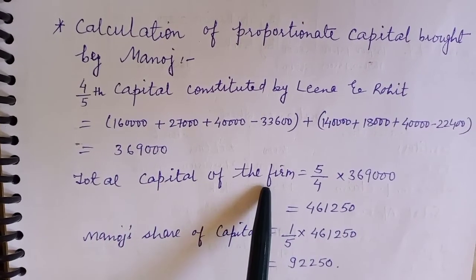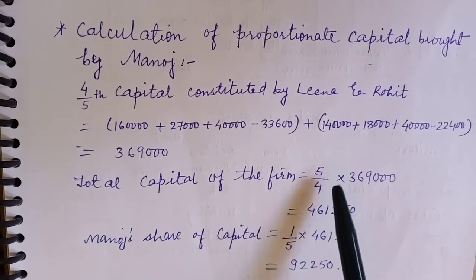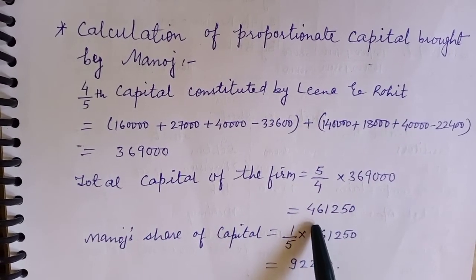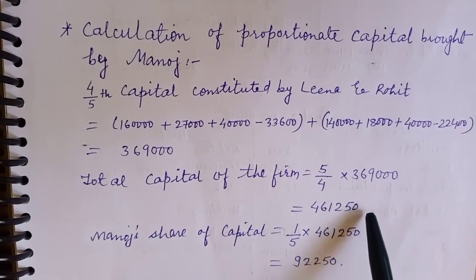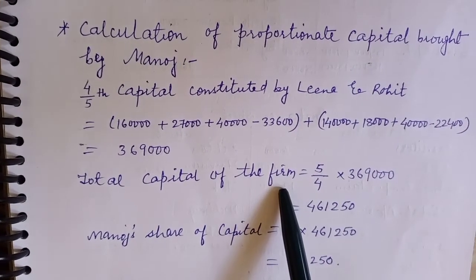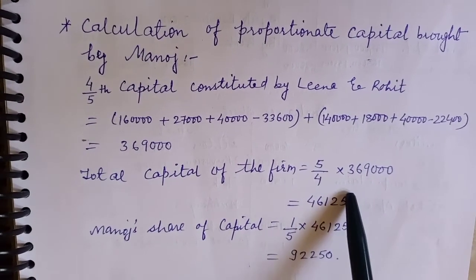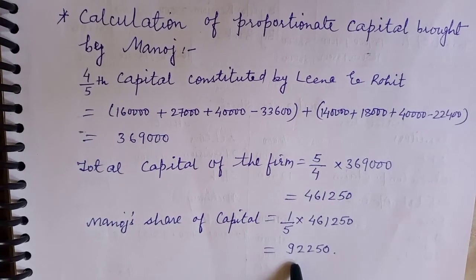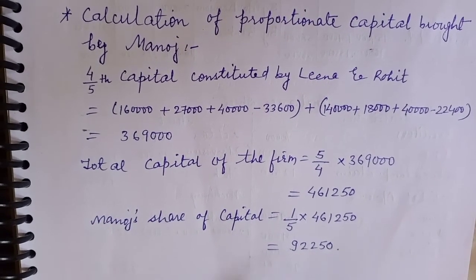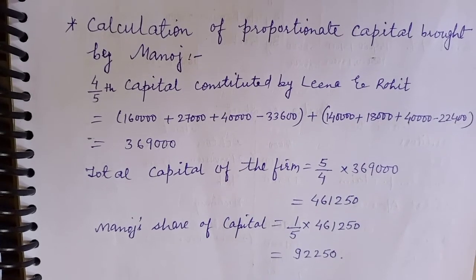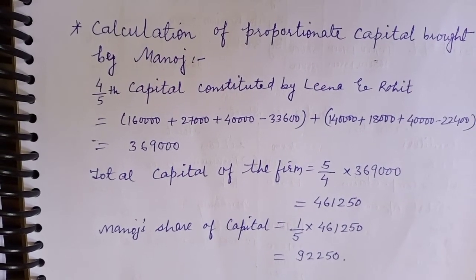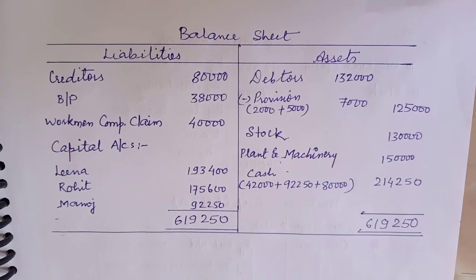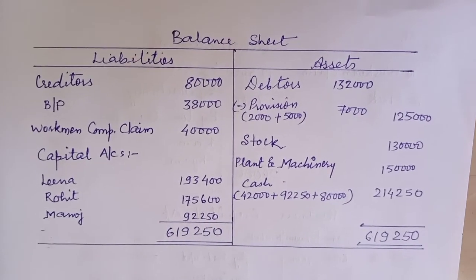So what will be the total capital of the firm? That will be reversed: 4/5 will be reversed as 5/4 into 3,69,000, which comes out to be 4,61,250. Now this is the total capital of the firm. Out of the total capital, the new partner will bring how much? That is 1/5, so it comes out to be 92,250, and that has been shown in the partners' capital account. Then the balances have been taken out by adding the credit items and deducting the debit items.